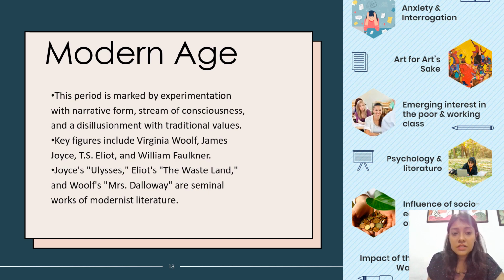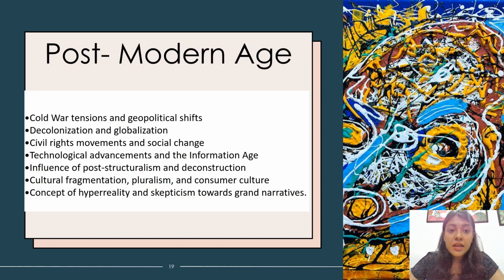The key figures are Virginia Woolf, James Joyce, T.S. Eliot, William Faulkner. Joyce's Ulysses is very important. Eliot's Wasteland is very important. Woolf's Mrs. Dalloway. These are some fabulous works. Fitzgerald's The Great Gatsby. These are very important works in English literature if you're considering going for UGC NET.